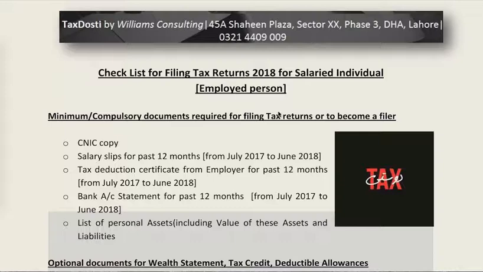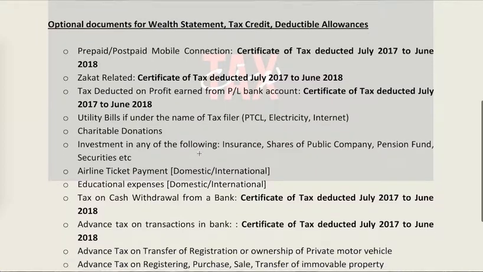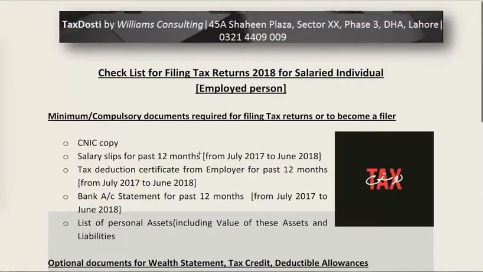Today we'll be covering the most important topic that you ask every tax consultant, every lawyer, every chartered accountant when you decide to file your tax returns, and that is: what documents do I have to submit as a salaried individual to file my tax returns? So this video will be taking you step by step through what compulsory documents you have to provide, as well as what additional documents you can provide which will help you to reduce your tax liability.